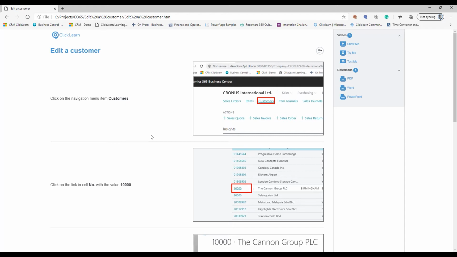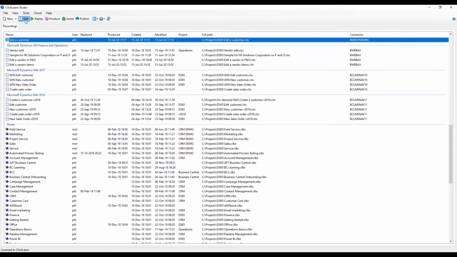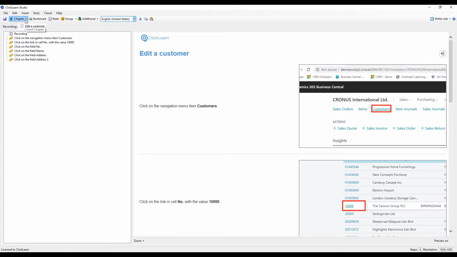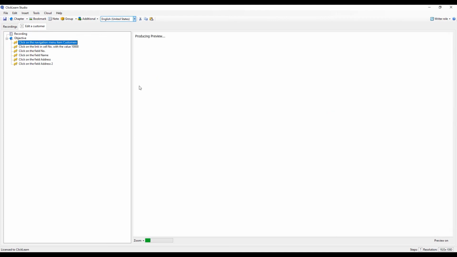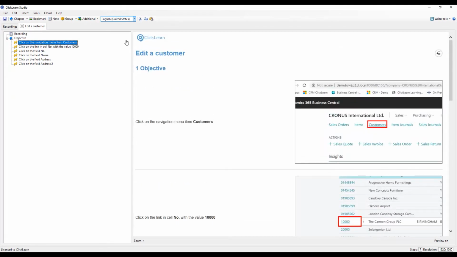But one thing is to have a process described as the one we are seeing here: click on the navigation menu item, customers, etc. Another thing is to have the full value of a work process. And to do that, we have the editor. So I'll just close this one down, go into the editor, and in here I can easily set it up so I can structure it. I can add more value to it. In this case here, I can say I want a chapter with the objective. I want to add a note in there stating what is the objective for this process.